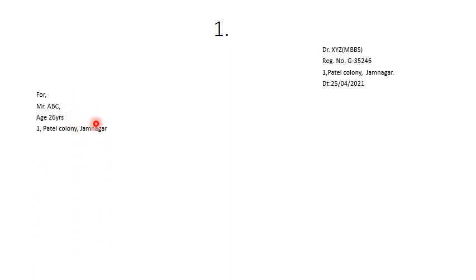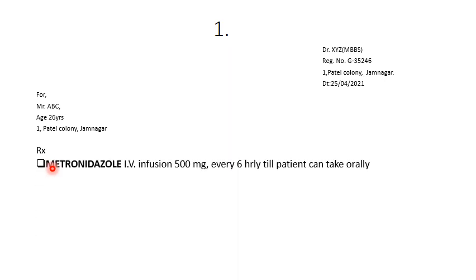First, we will write the details of doctor and patient, which is known as the superscription. Mention details of the doctor like name, degree, registration number, address and date of the prescription. Thereafter, details of the patient should be mentioned like age, sex, and address, and thereafter the main part of the prescription should be written, that is the inscription.